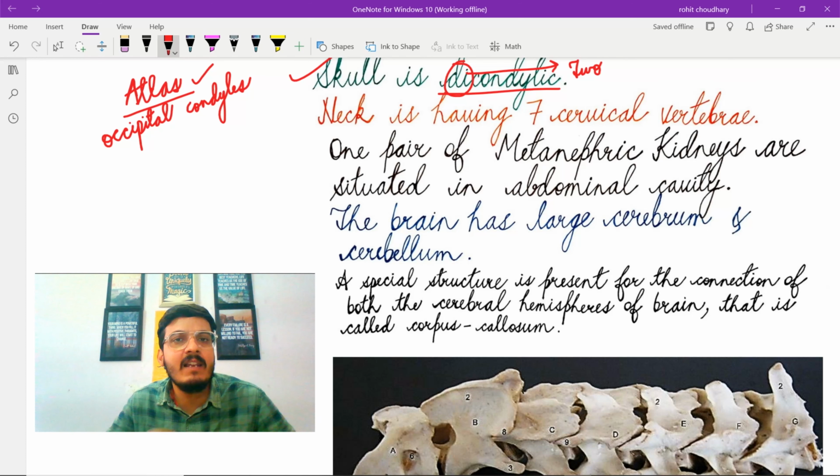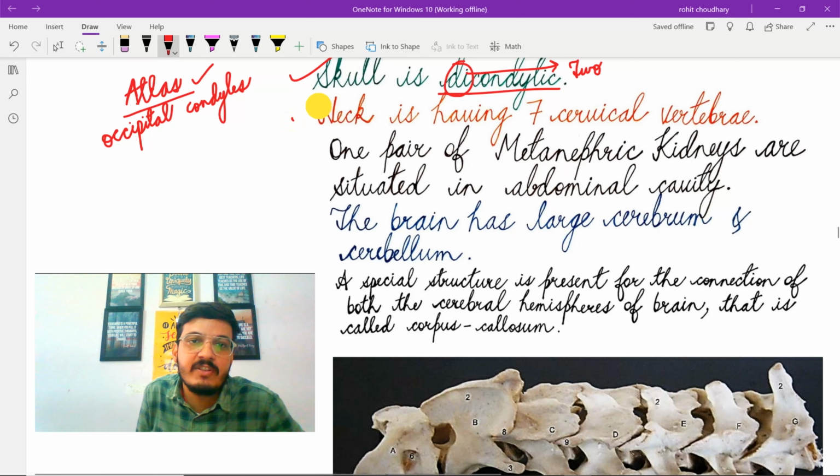This dicondylic skull provides articulation for a greater range of head movement. If we recall, we have studied in lower animals such as reptiles and birds, the skull is monocondylic. There also, the skull is connected with the vertebral column but through only a single occipital condyle.